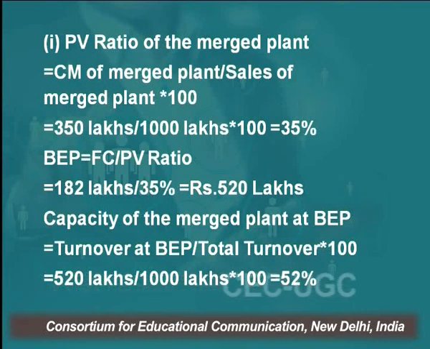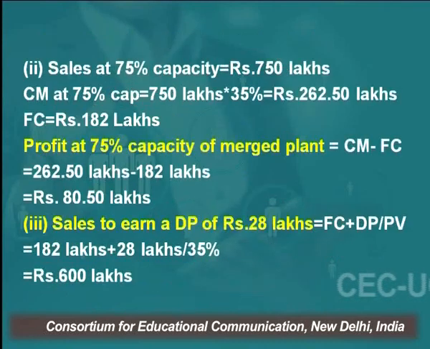So the question was, at what level of the merged plant will the firm become break even. The turnover at break even is 520 lakh, and the total maximum capacity of production is 1000 lakh. So 520 is 52% of 1000 lakh. It means the merged plant must operate at 52% capacity in order to break even.